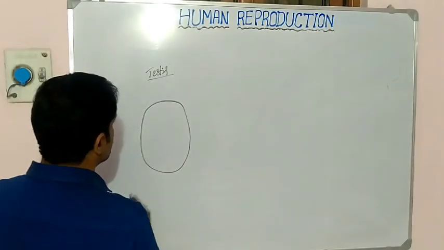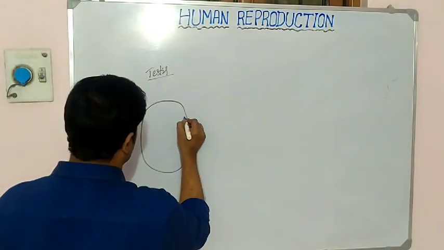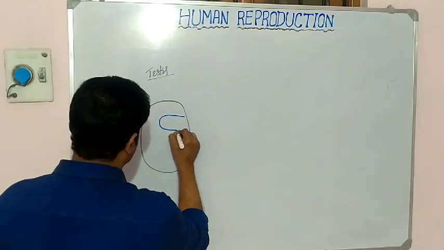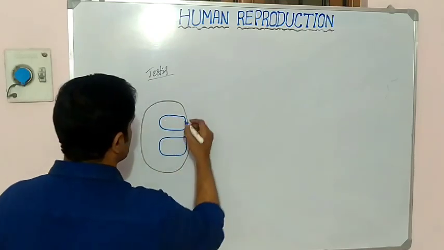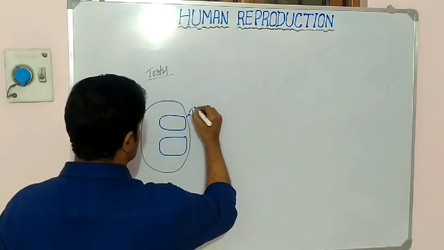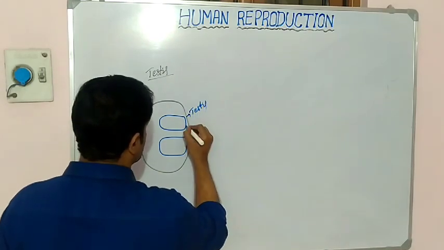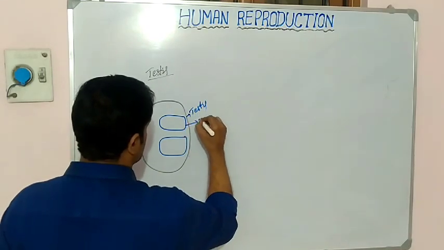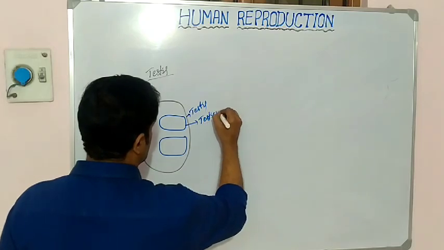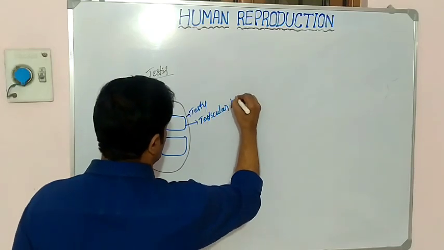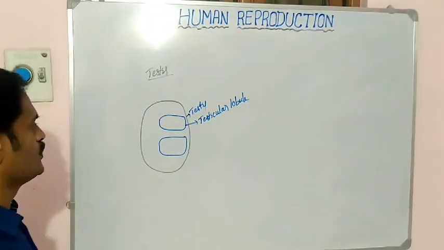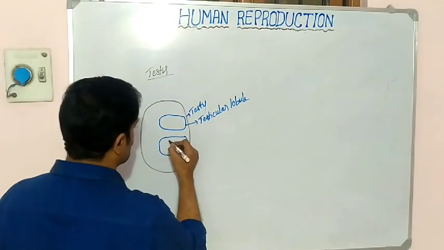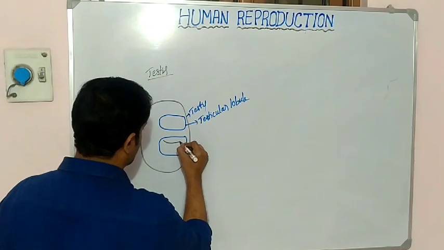Already you know, each testis consists of around 250 compartments. So this is called testis and this is called testicular lobule, and each testicular lobule consists of 1 to 3 seminiferous tubules.